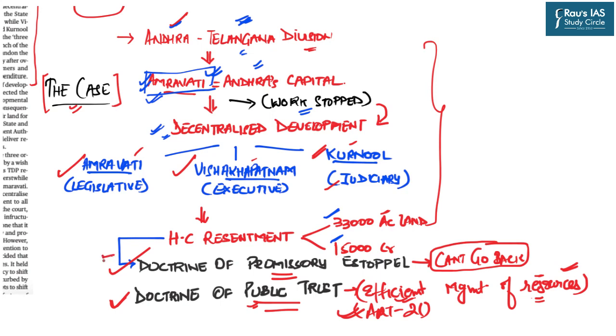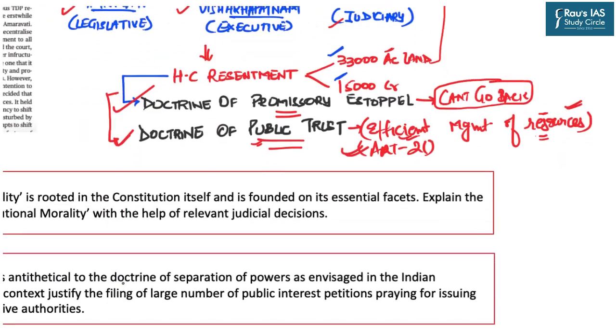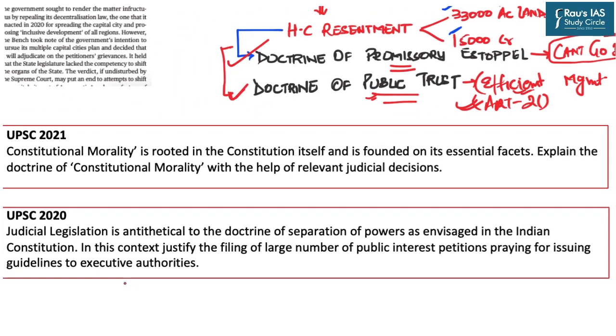Now, why are we discussing these two doctrines? Because of two reasons. First is that in last years UPSC has asked questions in mains related to certain doctrines. For example, in UPSC 2021 the question was asked on the doctrine of constitutional morality, and in UPSC 2020 the question was asked with reference to the doctrine of separation of powers. So first, the direct link is that there might be some question on the doctrine of promissory estoppel or the doctrine of public trust, but we are not looking at just direct links.